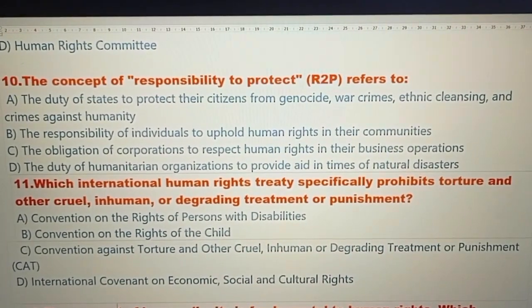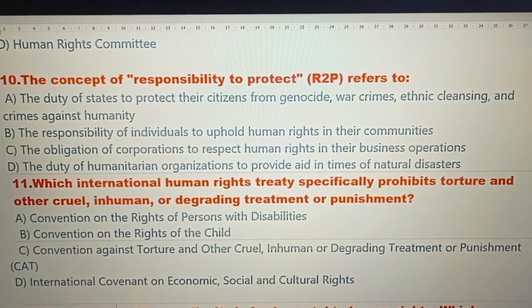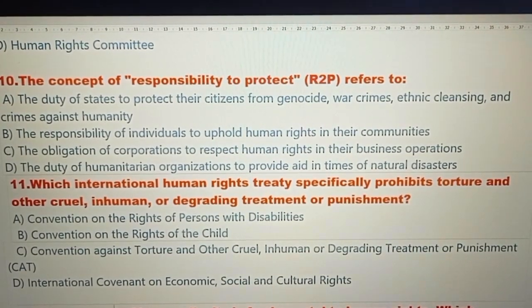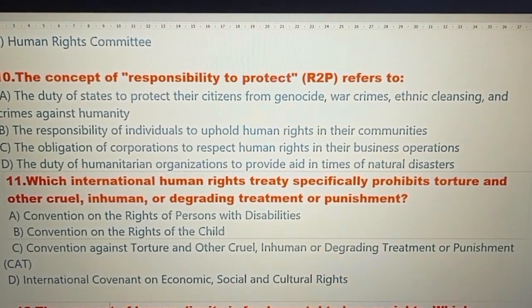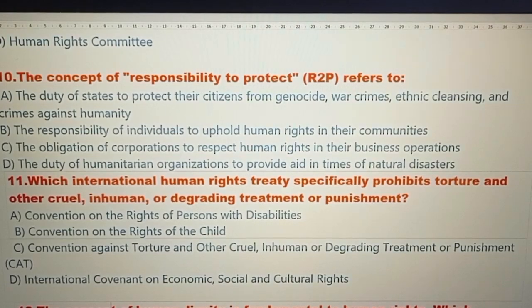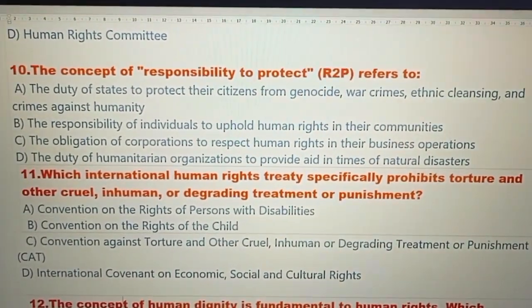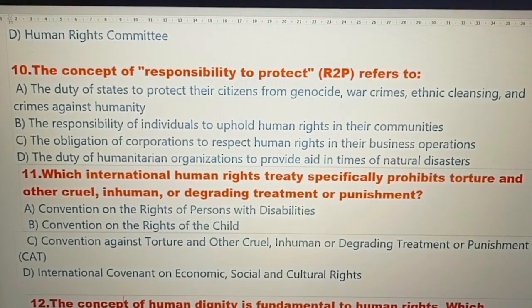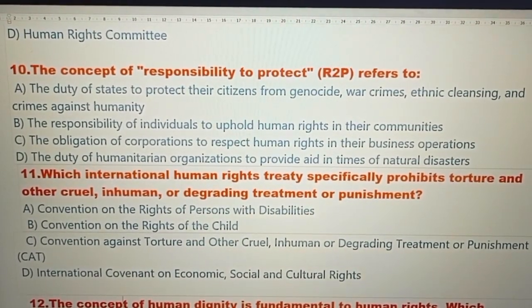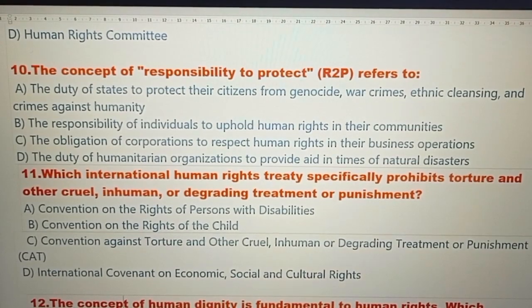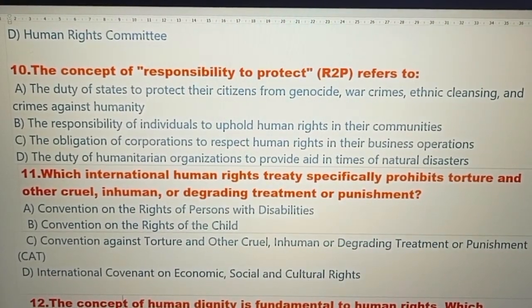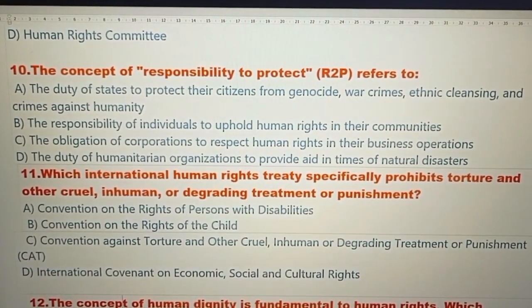Option C. The obligations of corporations to respect human rights in their business operations. Option D. The duty of humanitarian organizations to provide aid in times of natural disaster. And the right option is option number A. The duty of states to protect their citizens from genocide, war crimes, ethnic cleansing, and crimes against humanity.